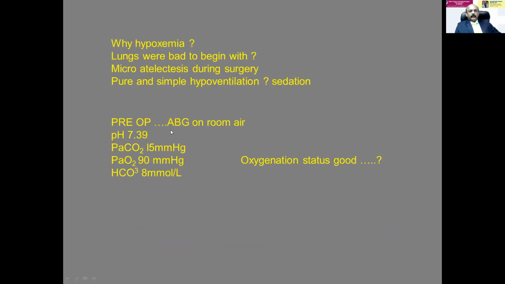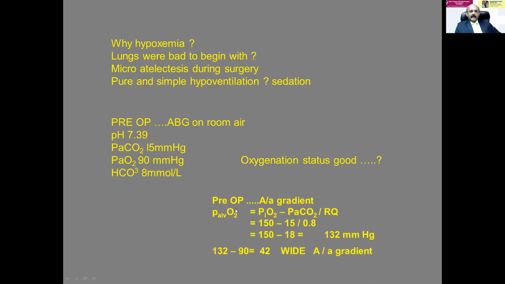Now go to the preoperative ABG, 7.39. PaCO2 15. Now it is 38. Bicarb 8. Check the oxygen status. Preoperatively, the alveolo-arterial oxygen gradient you check. It is PiO2 minus PaCO2 by respiratory quotient.